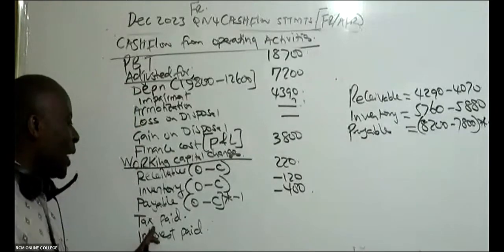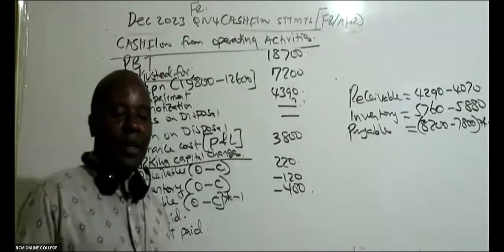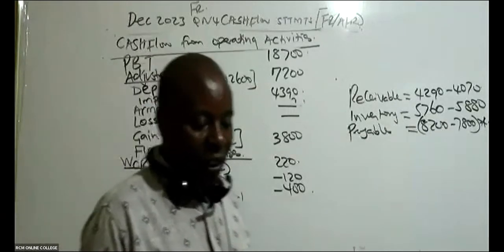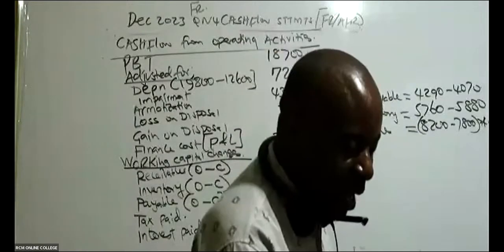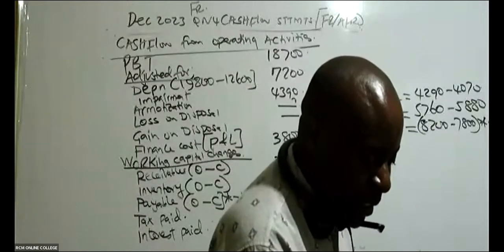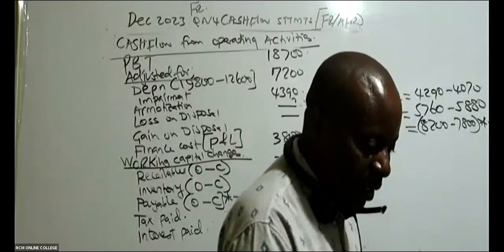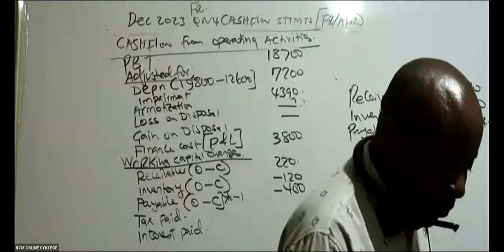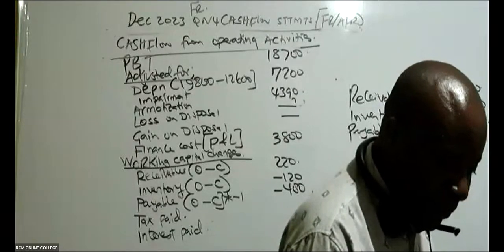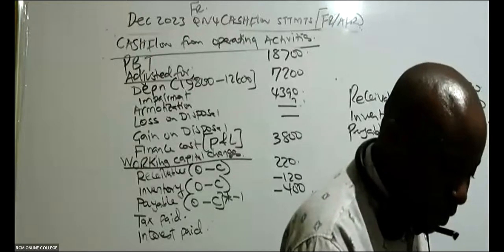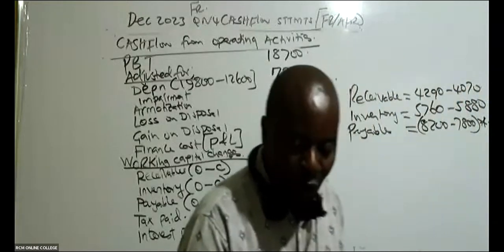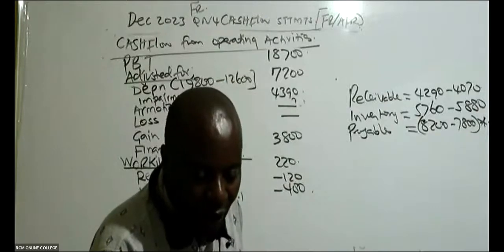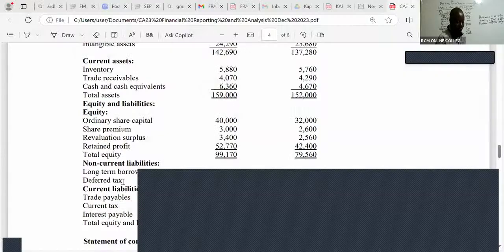So then we come to tax paid, which is the easiest. Knowing how much I've paid is really a very easy thing. Are you able to see the taxes? Go to your balance sheet. When you look at your balance sheet, see the taxes. Normally they'll give you current tax and they'll give you deferred tax.